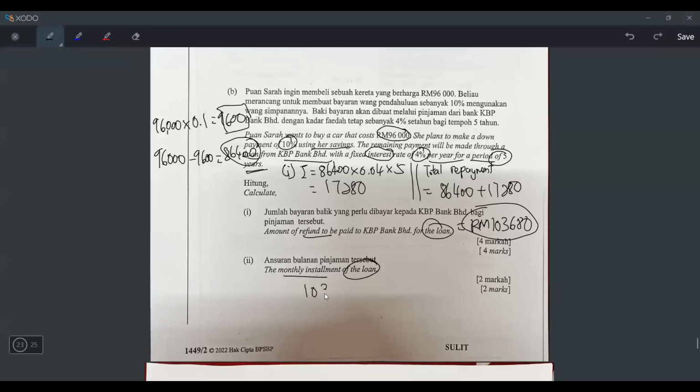So it means 1 year, if you want to make the monthly installment, how much you have to pay per month? So I will take this one. First, I will divide with 5. Okay, don't write like this. I will write like this. First, I will divide with 5.